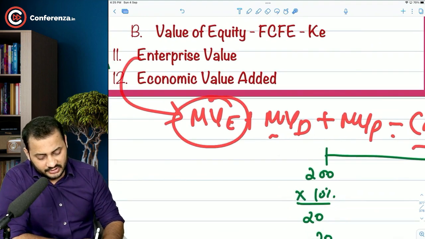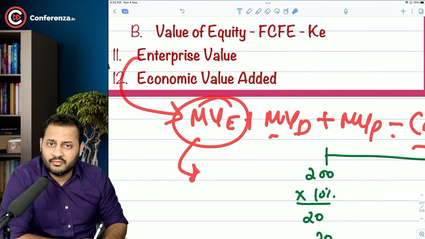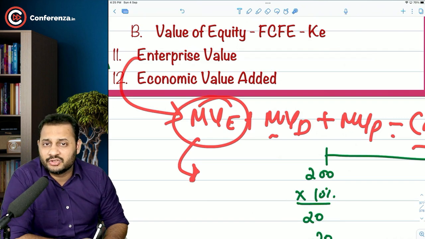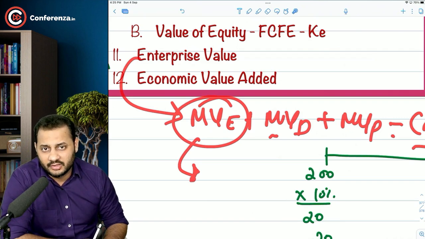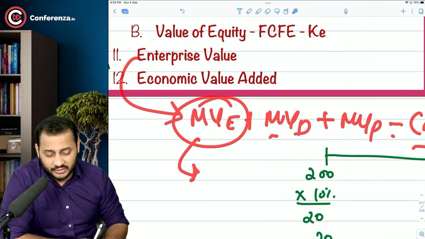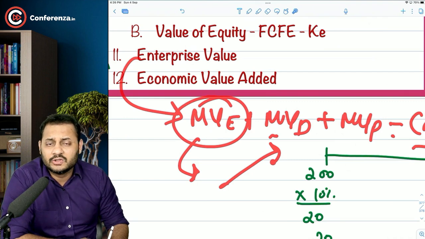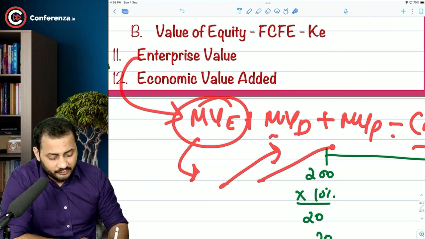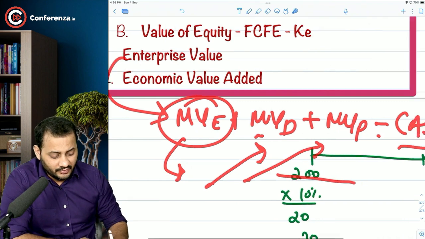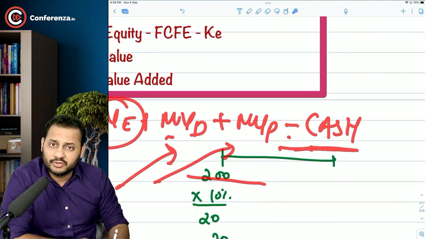So just the market value of equity will give you the ownership of the company, but this is not the only cost that you will have to pay to acquire the company. After acquiring the equities, you will have to make the payment to the debt holders also. So consider that also in the value of the company, preference shares as well. But once you acquire the company, the cash balance is all yours. So you can deduct that amount.